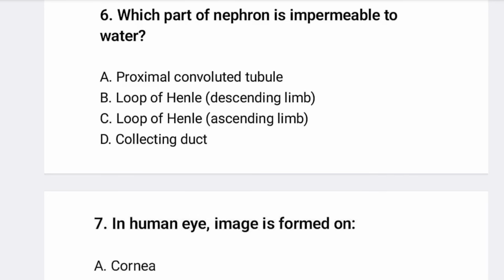Now another question number 6, which part of the nephron is impermeable to water? So proximal convoluted tubule, no. Loop of Henle, descending limb, no. Loop of Henle, ascending limb is the correct option. So the descending limb, proximal convoluted tubule and collecting duct are permeable to water, but the impermeable part is the loop of Henle, the ascending limb.